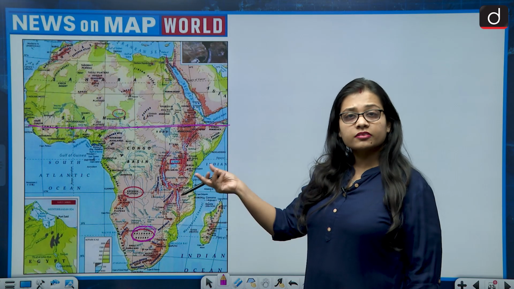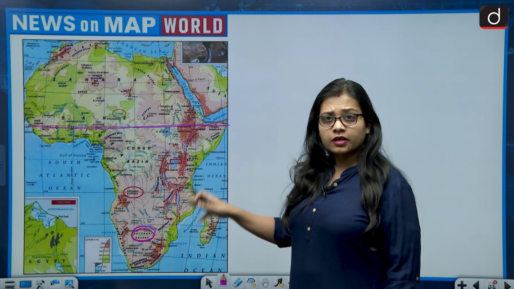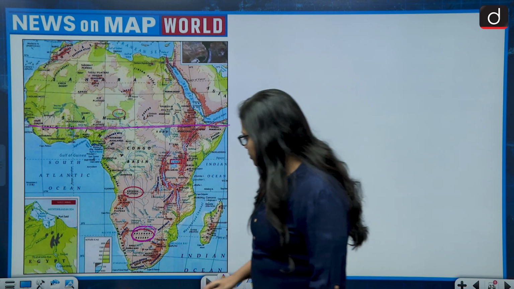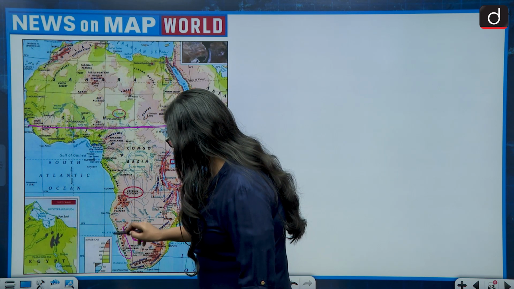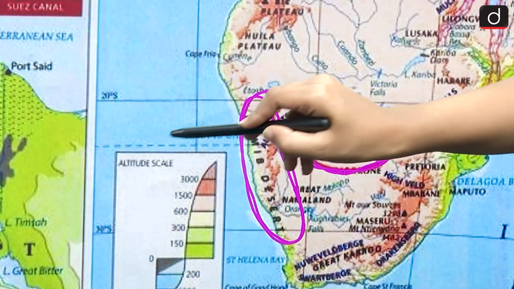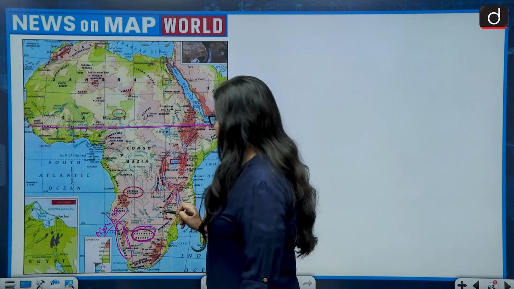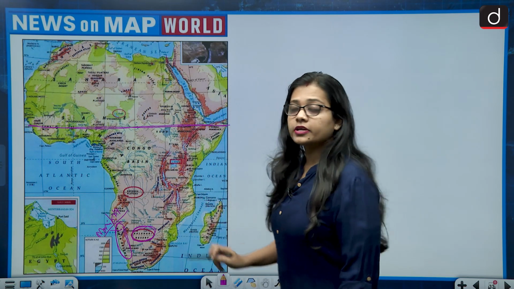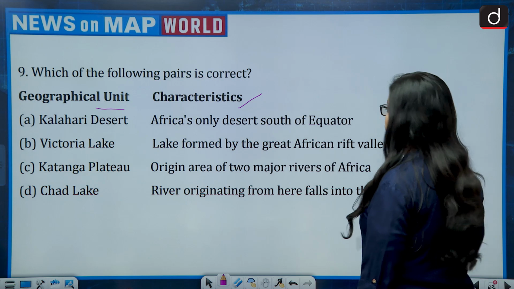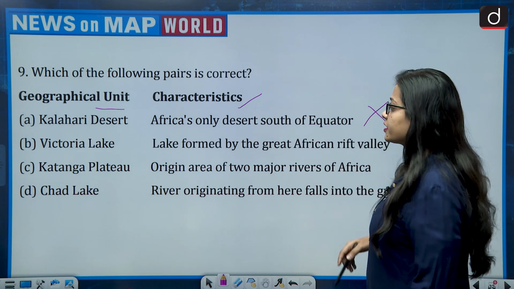So it is saying that it is the only desert which lies south of the equator. Then this is wrong, because there is a Namib Desert also, which lies in the country Namibia, and it lies on the western side of the African continent. So this is wrong, because there is Namib Desert also.